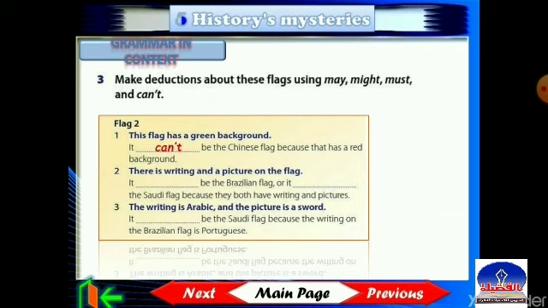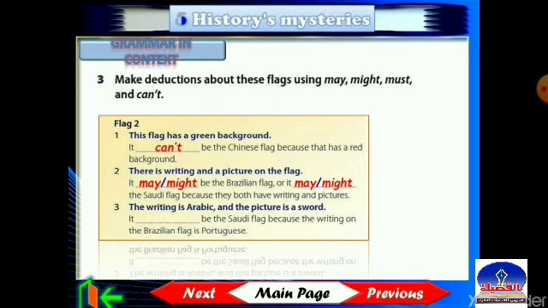Number 2, there is a writing and a picture on the flag. So it may be the Brazilian flag or it might be the Saudi flag because they both have writing and pictures. Excellent. It may or might or could be the Brazilian or the Saudi flag.